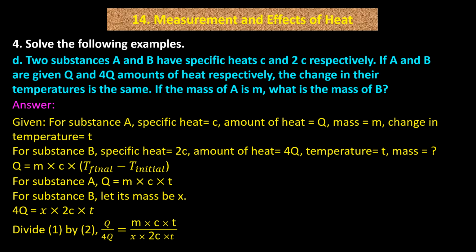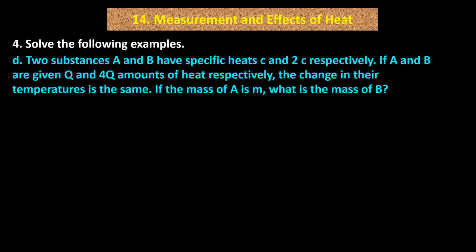Q divided by 4Q equals M into C into T divided by X into 2C into T. Therefore, 1 divided by 4 equals M divided by 2x.